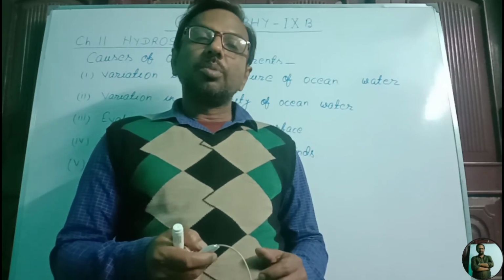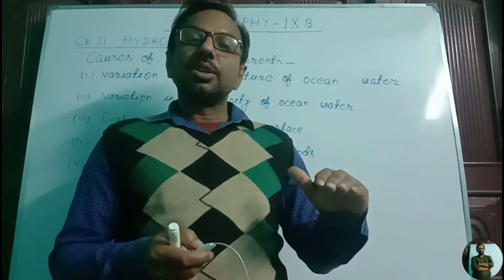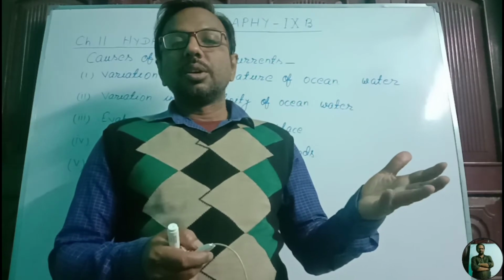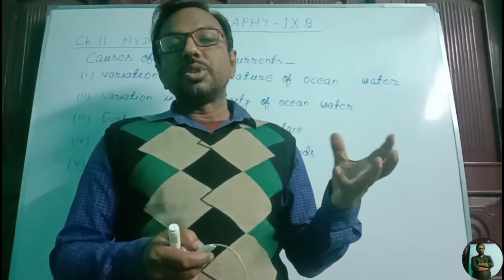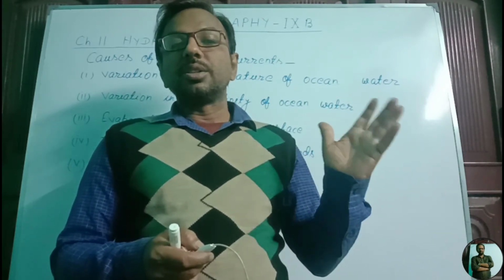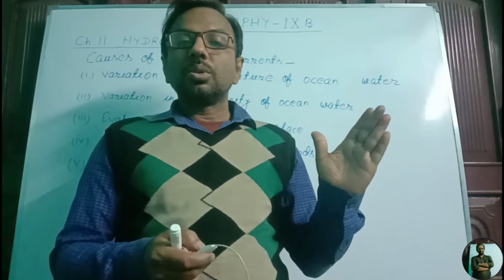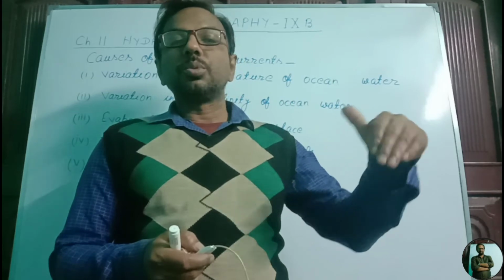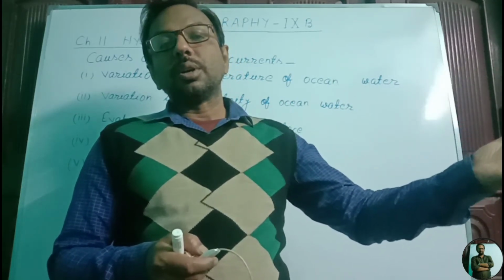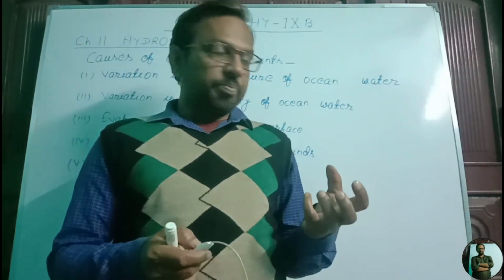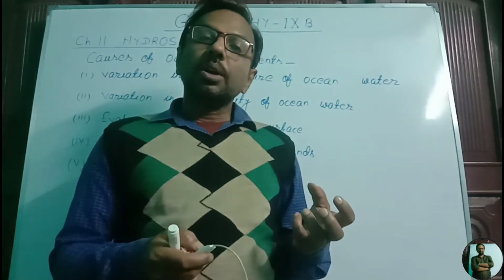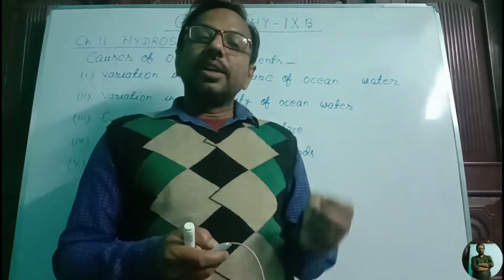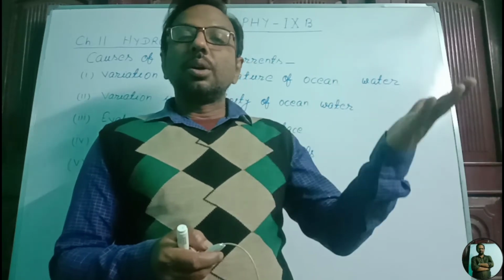So oceanic water moves from low density to high density, because low density means lighter water and high density means heavier water. So lighter oceanic water moves towards the heavier oceanic water, or we say the oceanic water of high temperature moves to the low temperature.